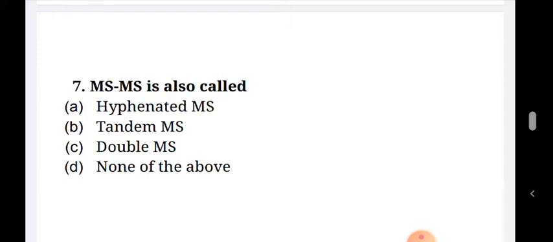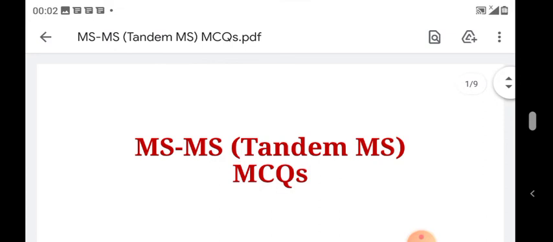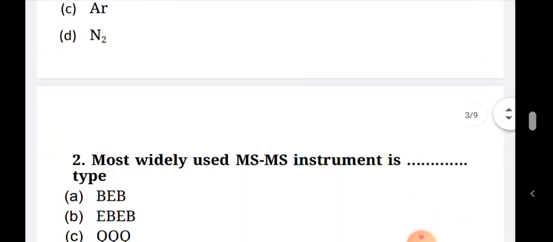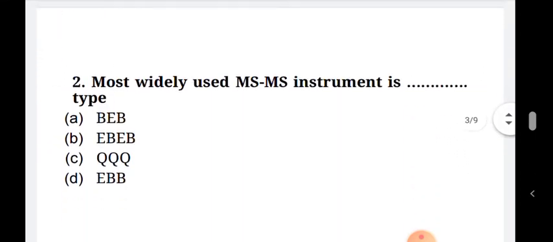Okay, so these are the questions. Now I'll give you the answers. Let's go back to the first one. In a typical MSMS, the gas which is pumped in is helium. It is not hydrogen, not argon, nor nitrogen, but it is helium. The most widely used MSMS instrument type is the QQQ type.